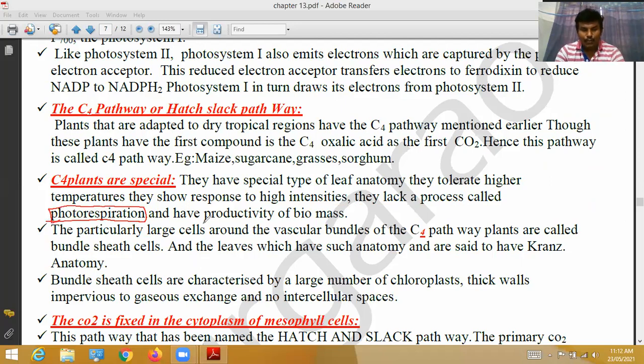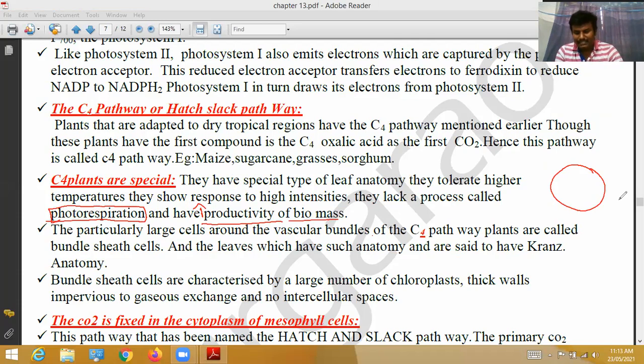C4 plants also have greater productivity of biomass, an excess amount of productivity. Particularly large cells around the vascular bundles of C4 plants are called bundle sheath cells.